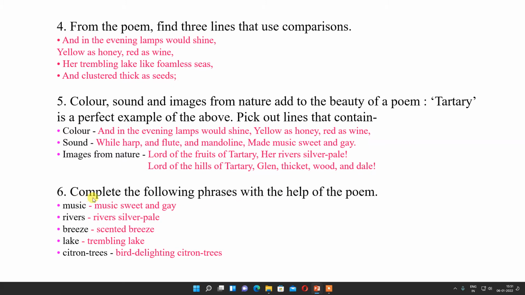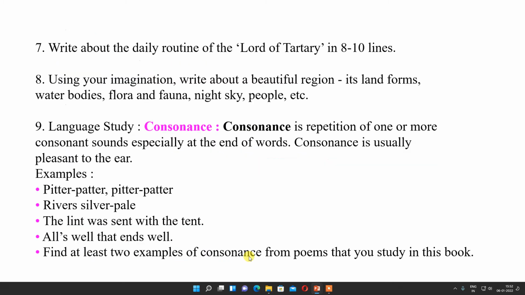Question number 6. Complete the following phrases with the help of the poem. Music, music sweet and gay. Rivers, rivers silver pale. Breeze, scented breeze. Lake, trembling lake. And citron fruit, birds delighting citron fruits.